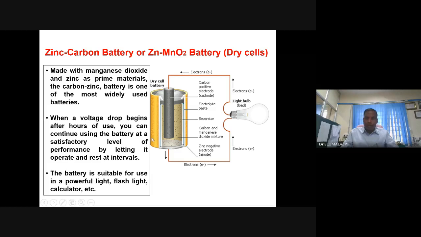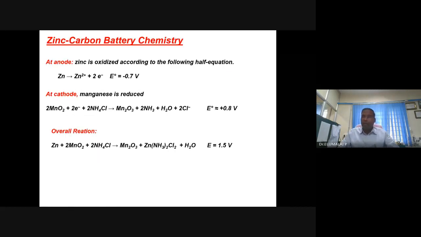Zinc is used as an anode, manganese dioxide is used as a cathode, and there are other components: separator, can, top lead, bottom lead, etc. These are the reactions. Zinc undergoes oxidation at minus 0.7 volt. Manganese dioxide undergoes reduction, leading to the formation of Mn2O3.